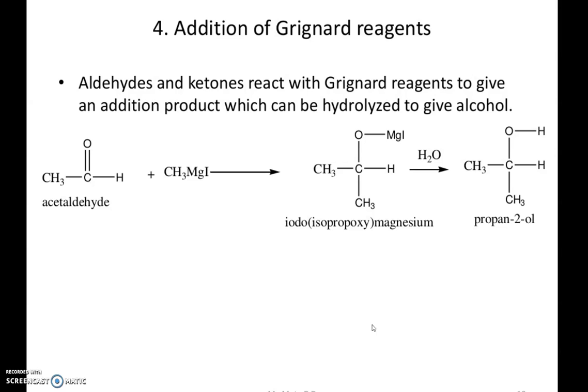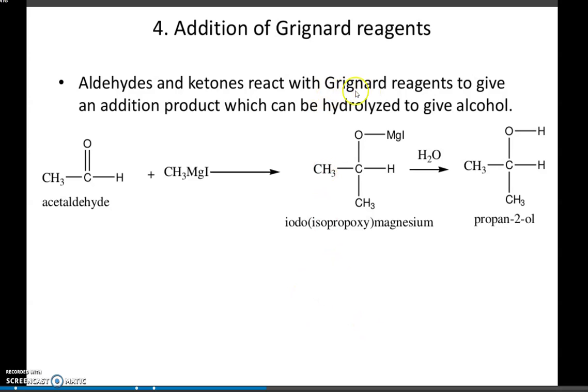Then addition of Grignard reagent. I know you know the Grignard reagent; so much we have discussed about it. Aldehyde and ketone react with Grignard reagent to give an addition product. First we'll get an addition product.